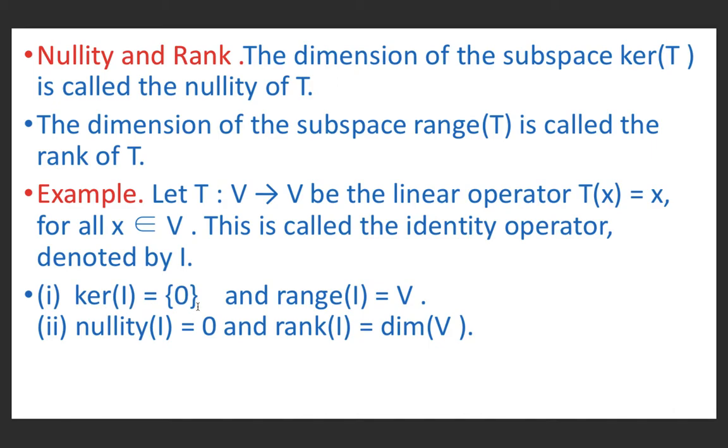So kernel of I is equal to the singleton 0 vector and range of I equal to V because Tx is equal to x for all x belonging to V. Nullity of I is 0 because kernel of I is the 0 vector. Range of I is V, therefore rank of I is dimension of V.